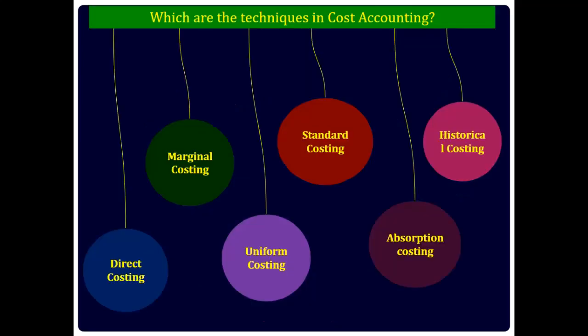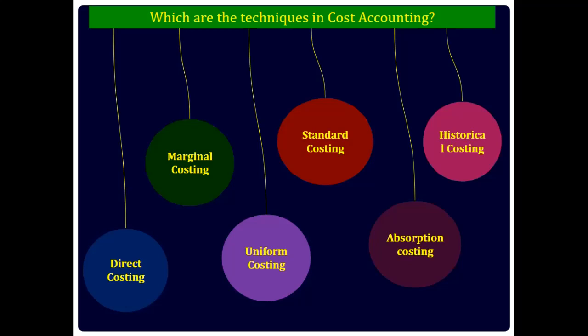Which are the techniques in cost accounting? The techniques of cost accounting are as follows. Marginal costing. As per this technique, the management may decide the number of units to be produced. Suppose a toy unit is already producing 100 units of dancing monkey toys. This technique will help the management understand that if the production is increased to 150, will it be profitable? In this technique, only the variable cost for additional units produced would be considered. Fixed costs are not taken into consideration as they do not vary with the changes in production.